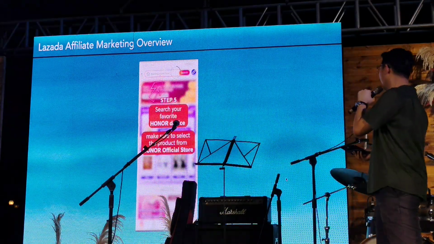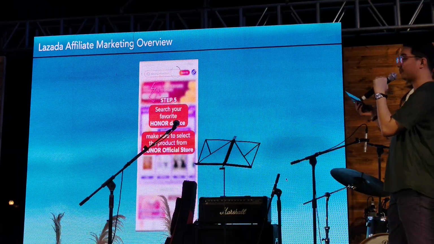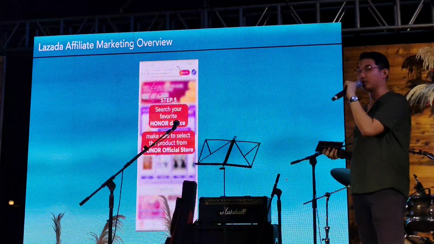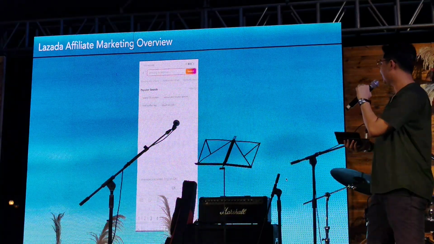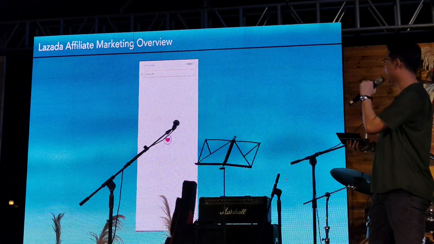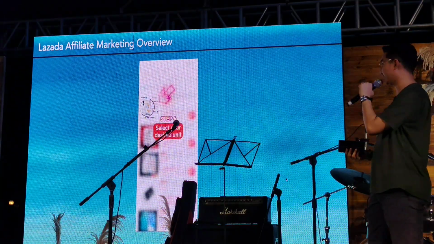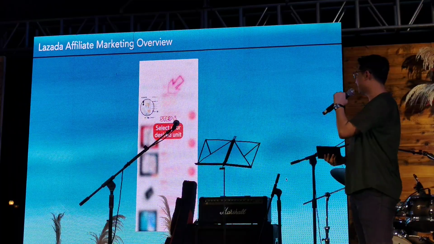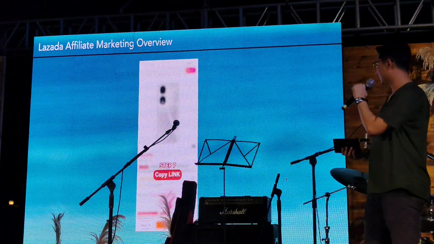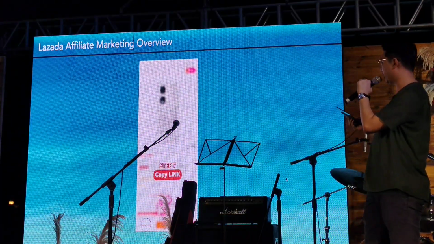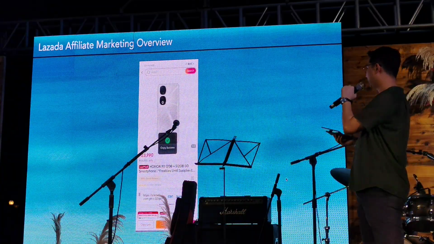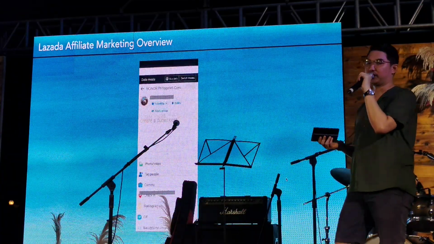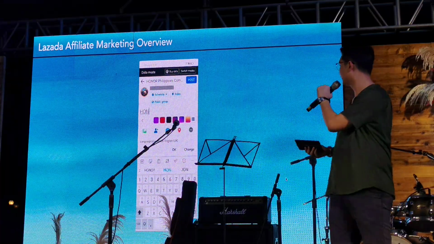Search for the device you want to promote on our official Honor stores. Here an example is H90. Then select, copy the link, and then you can now start posting to your social medias. So very straightforward lang siya.